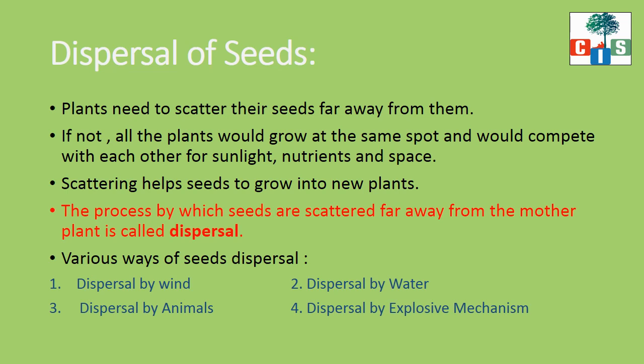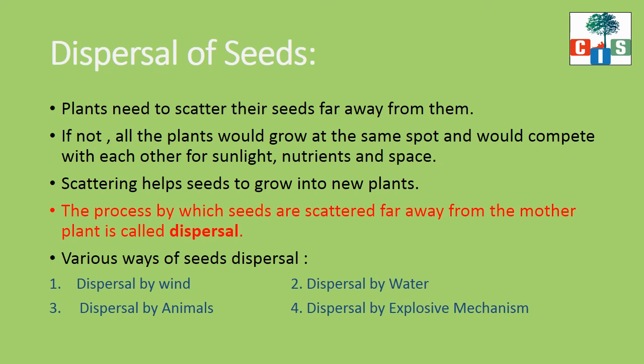Fine. So, are we scattering the seeds of the plant? No. There are four ways of seed dispersal. The first one is dispersal by wind. The second one is dispersal by water. The third one is dispersal by animals. And the fourth one is dispersal by explosive mechanism. What these various ways are, we will see in the next video.